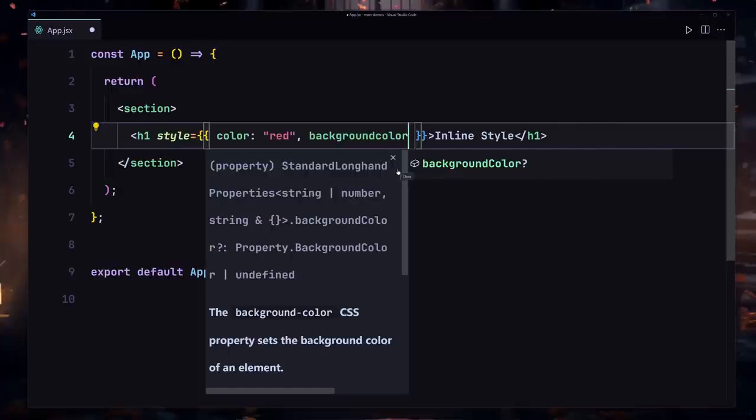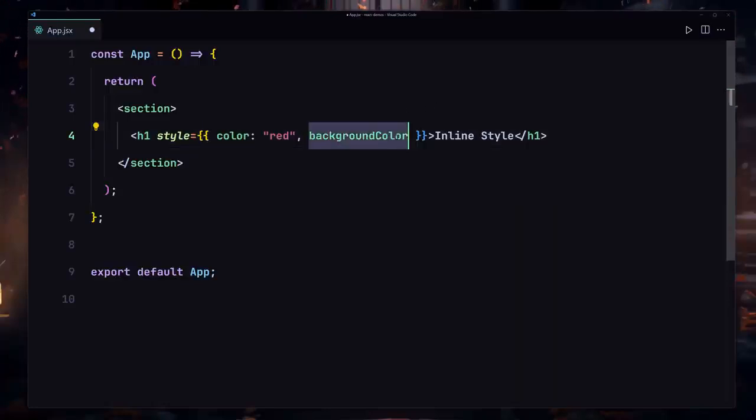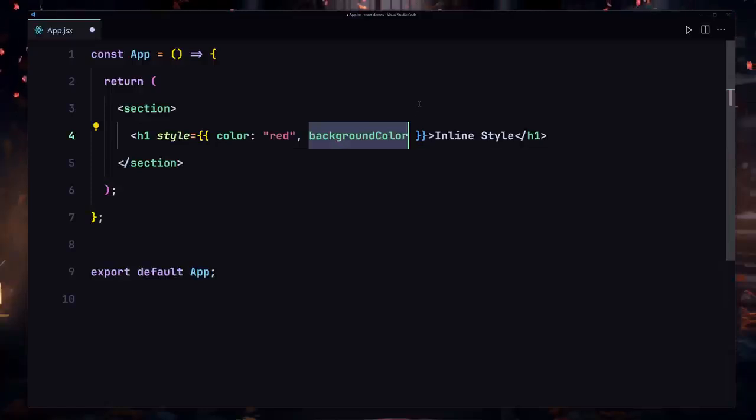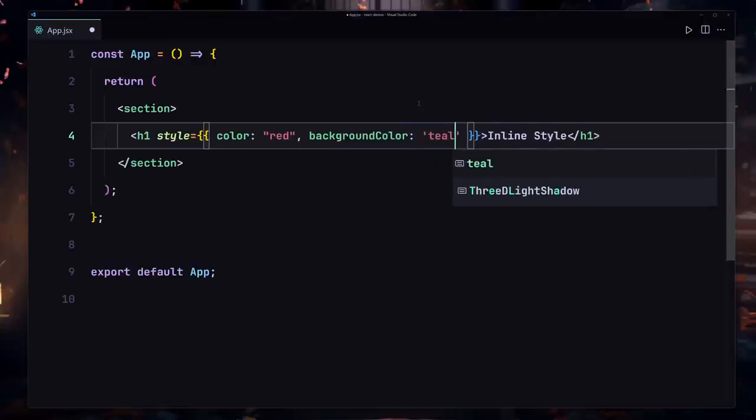Here you can see we are also getting this suggestion, backgroundColor as camel case. So if I click on that, anytime we have a property which has two names, like background and color, we are not going to provide spaces, we are not going to provide dashes, and we are also not allowed to write that in lowercase or totally uppercase. We have to write that as one word, and also as camel case, just like this. And now I'm going to provide a value for that, so I'll use teal,